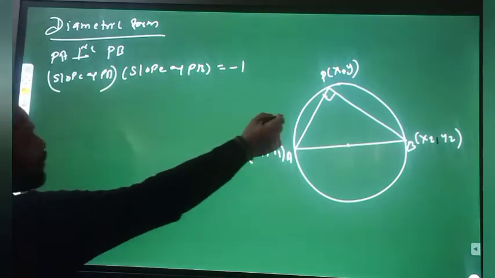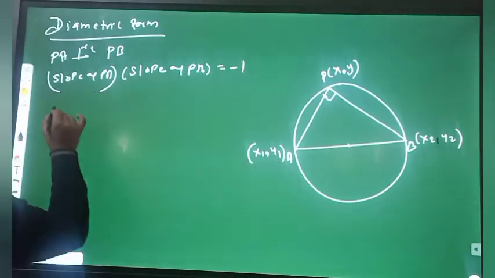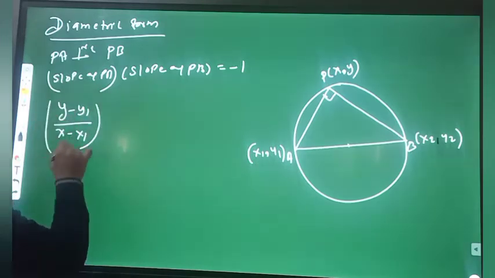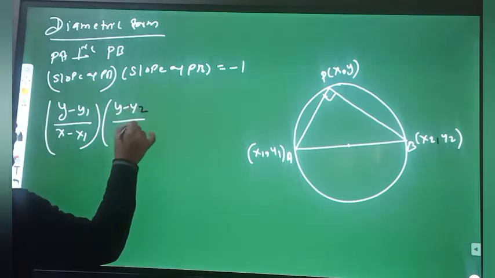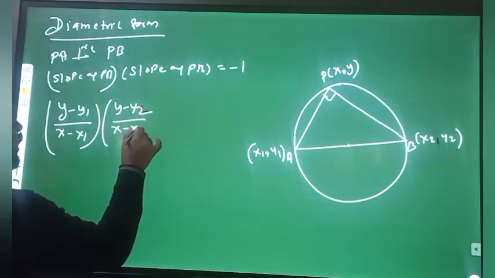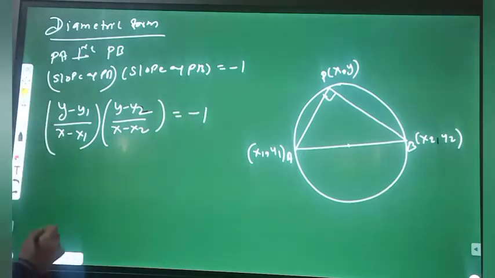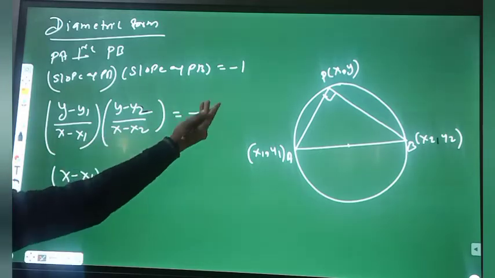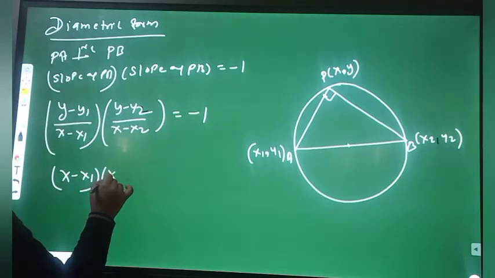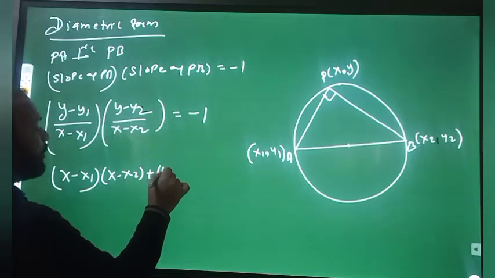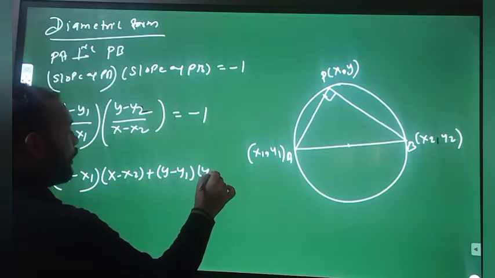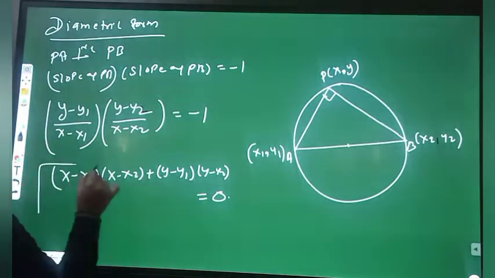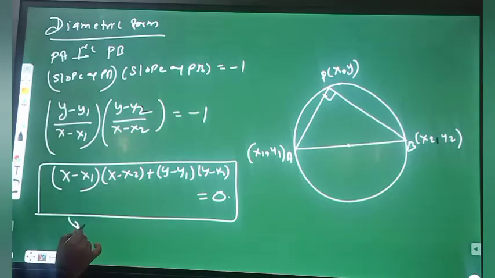So we can say that slope of PA is y minus y1 divided by x minus x1, and slope of PB is y minus y2 divided by x minus x2, and this equals -1. This can be written like that: (x minus x1)(x minus x2) plus (y minus y1)(y minus y2) equals 0. So this equation gives the equation of the circle